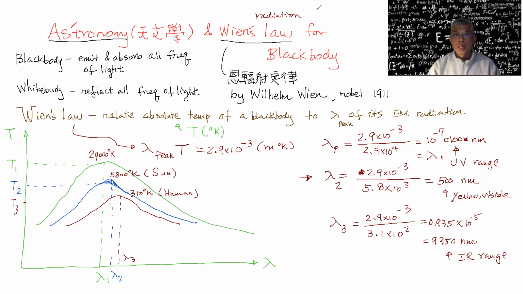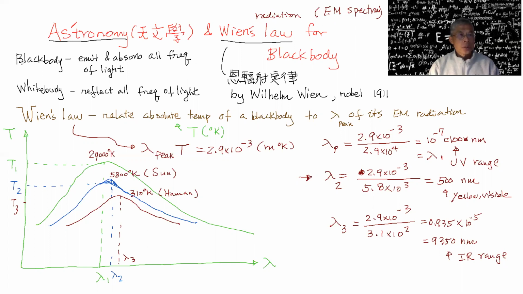And keep in mind, radiation is part of the EM spectrum. The radiation term is also related to light, and they're all in the EM wave spectrum.